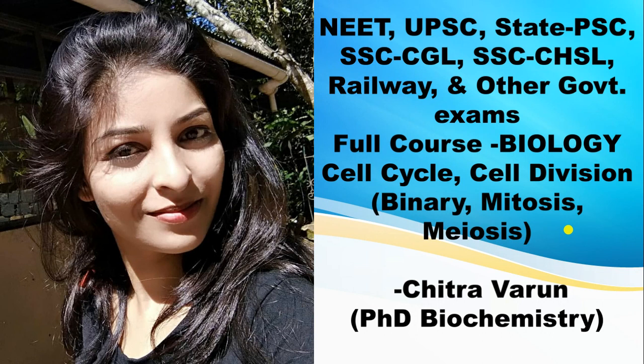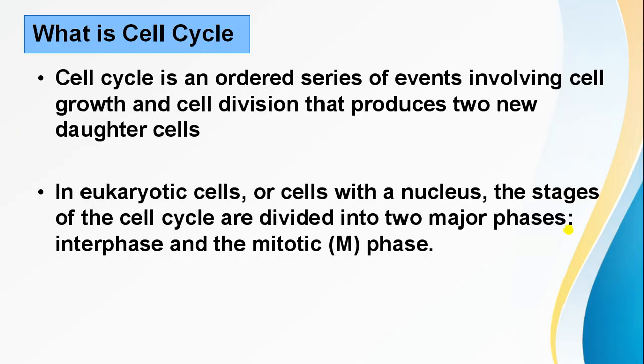So let's begin, friends. If I ask what is the cell cycle or cell division cycle, what does it mean? The simple answer is that the cell cycle is a series of events that occur inside the cell and lead to duplication of our genetic material. Whatever DNA is present inside the cell is replicated, making a copy of the DNA, and division of the cytoplasm and organelles also takes place.